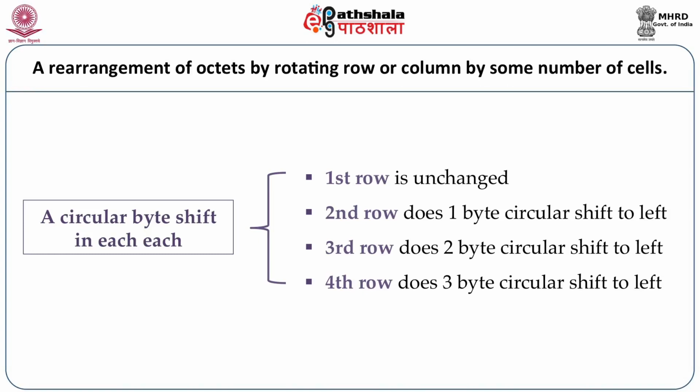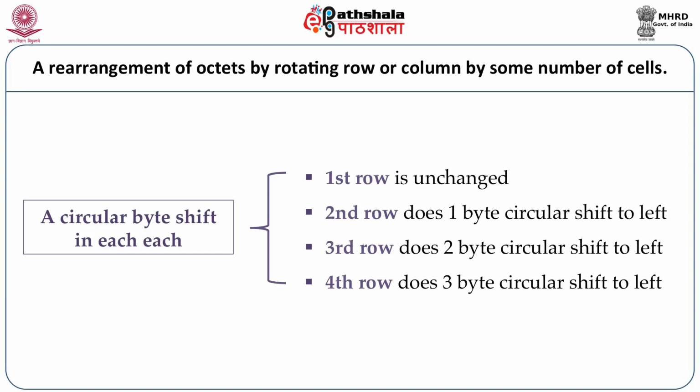For that, a circular byte shift in each row is done. First row is unchanged. The second row does 1 byte circular shift to the left. Third row 2 byte left circular shift. Fourth row 3 byte left circular shift. So the second operation is also over, rearrangement of octets by rotating row or column by some number of cells.